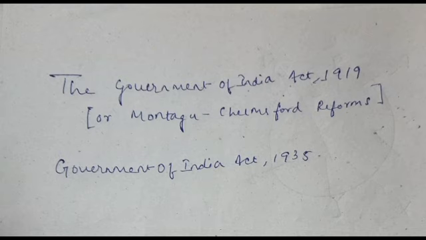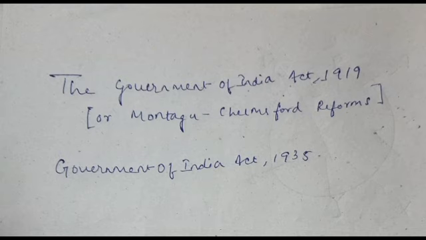So there were two lists for administration, central and provincial. The central subjects included defense, foreign affairs, post, telegraphs, and the provincial subjects included public health, local self government, education, law, agriculture, etc.